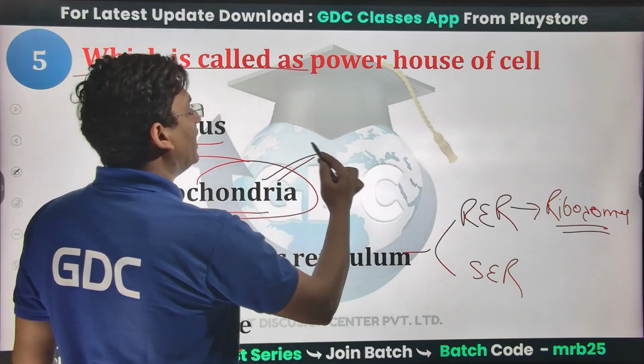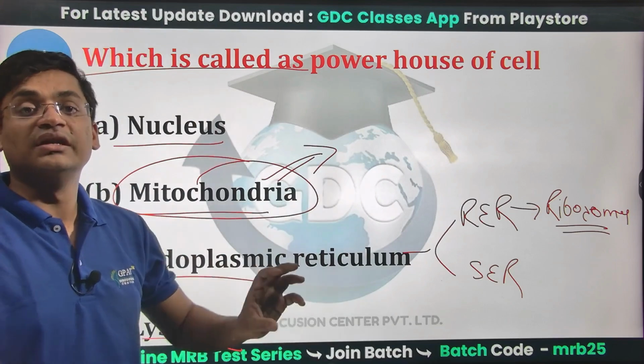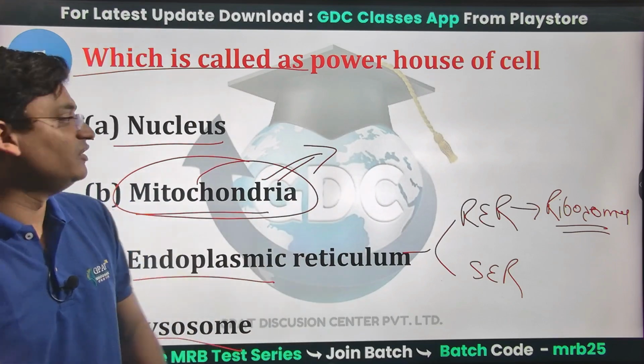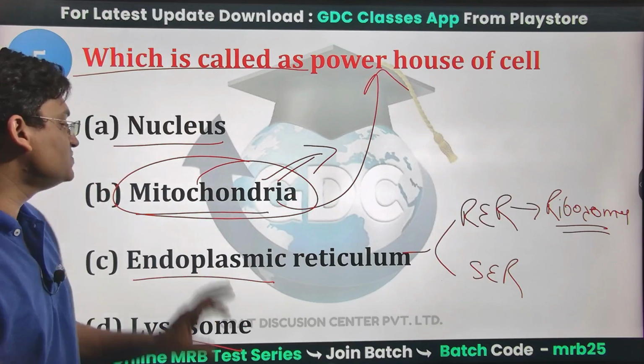Mitochondria is related to energy formation. The Krebs cycle basically occurs here, which is related to ATP formation. That is also known as power generation, and hence mitochondria is known as the powerhouse of a cell.